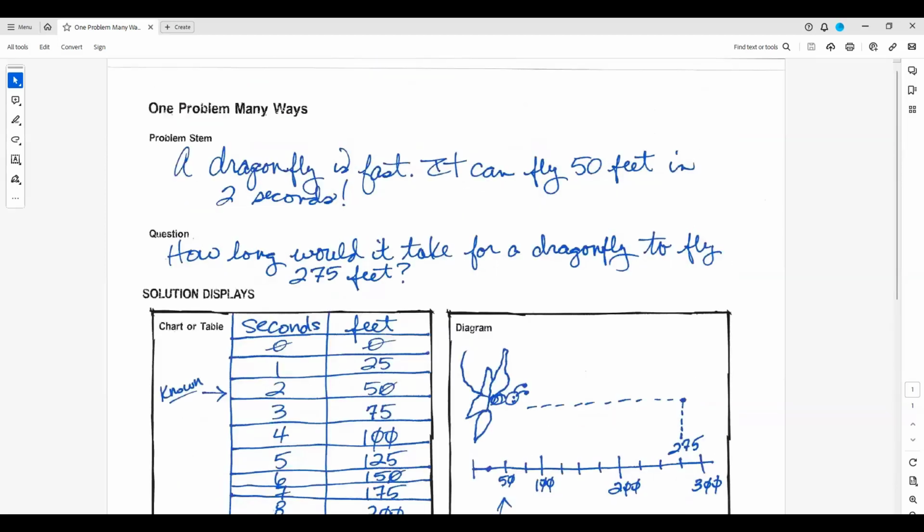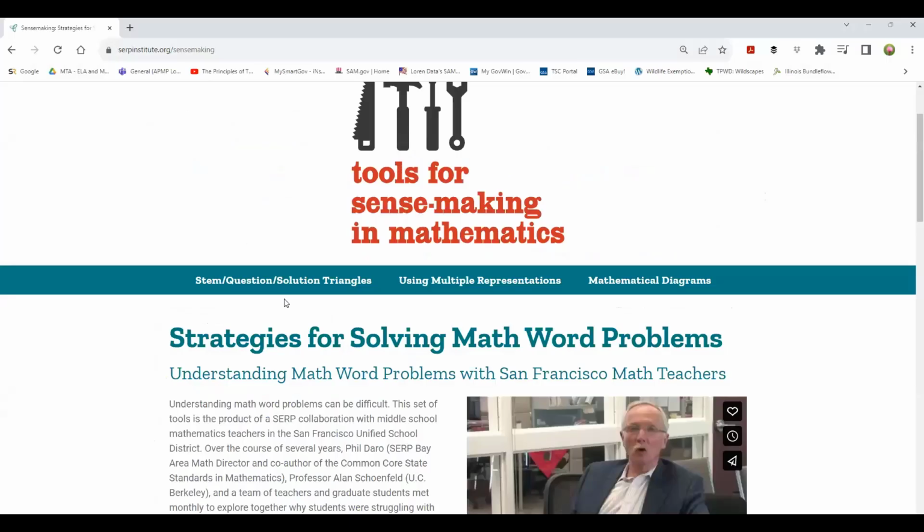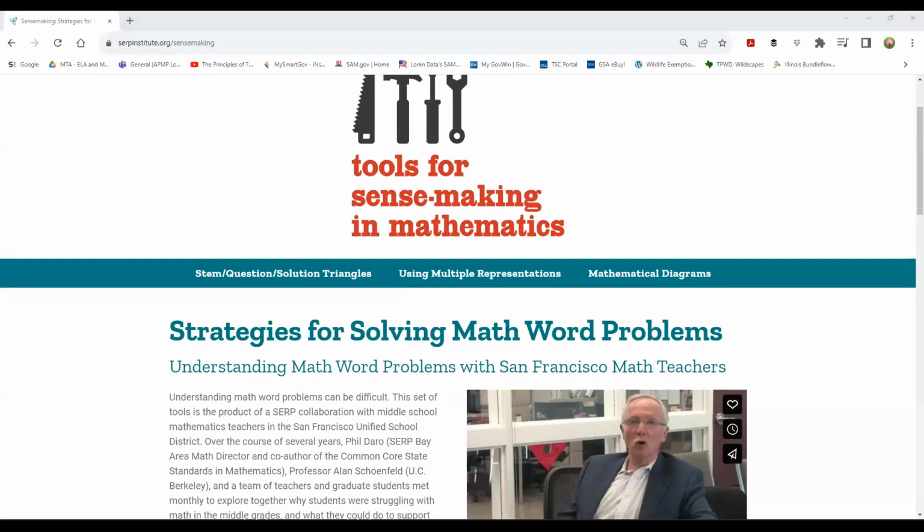Let's get back to our sense-making screen. We covered STEM question solution triangles. We covered using multiple representations. And the last one, mathematical diagrams. I'm going to hang on to this till a little bit later in the webinar. Let's head back to our slides.